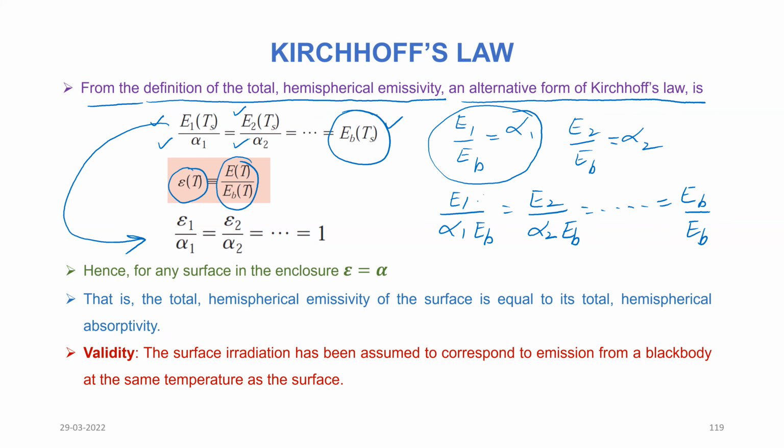So you can see here this value E1 by EB is now equal to epsilon 1 divided by alpha 1 is equal to epsilon 2 divided by alpha 2, and that should be equal to 1.